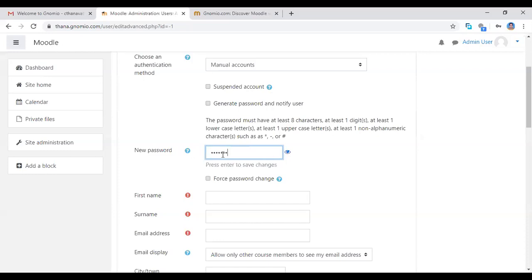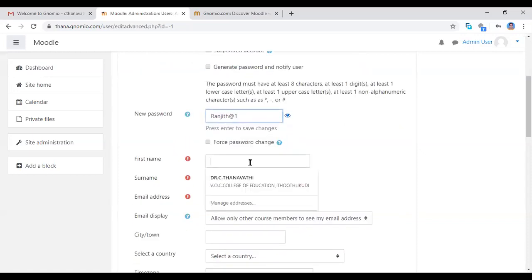Ranjit 01. The password must have one capital letter, one special character and one numeric digit, plus small letters. Only such a password is allowed. Once I'm showing the password.